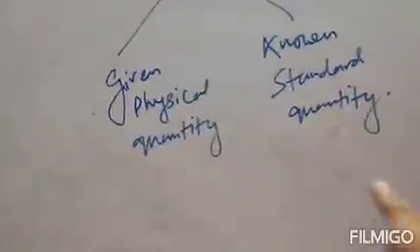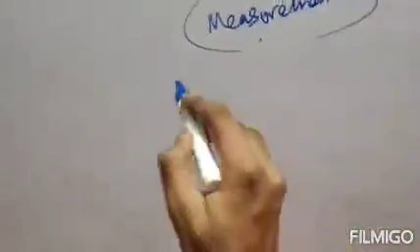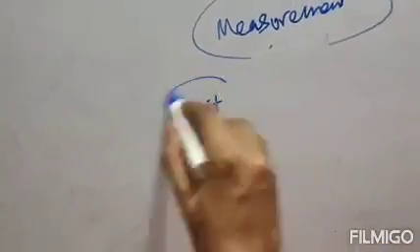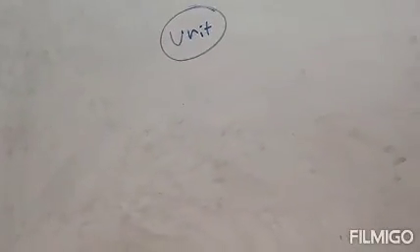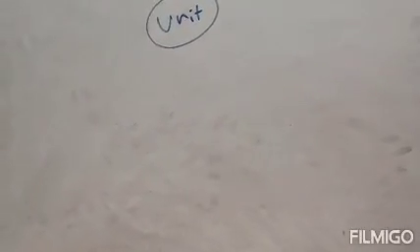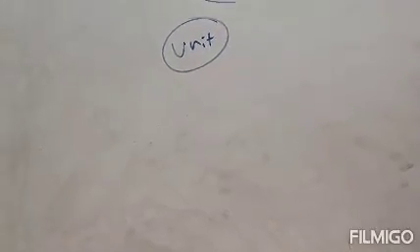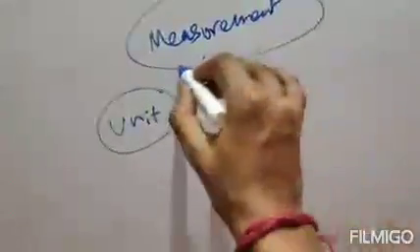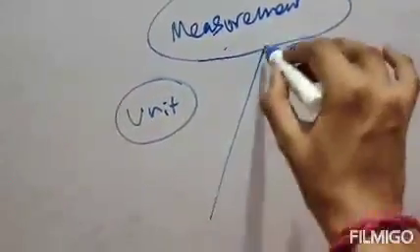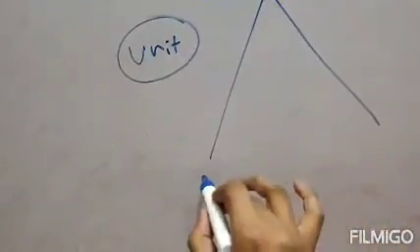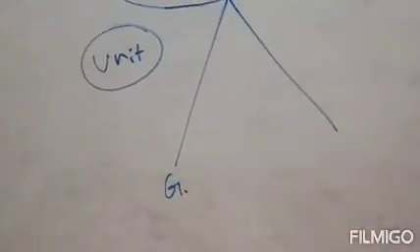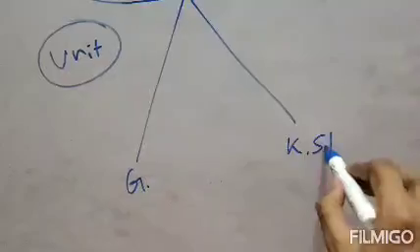Now under measurement there is another subtopic, that is unit. What is unit? The standard quantity used to measure and express the physical quantity is called the unit. So recall that under measurement you have one given physical quantity and one known standard quantity.